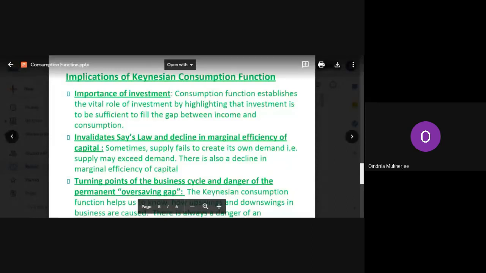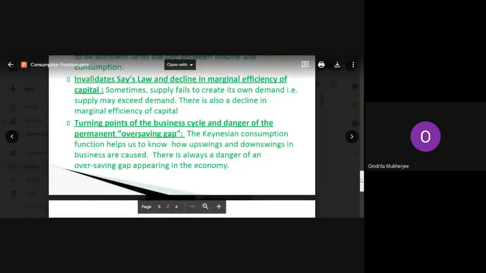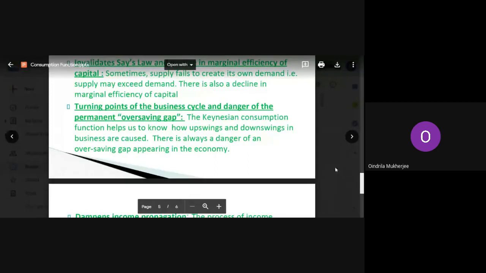So this is done by this consumption function. Then next is about the turning points of the business cycle and danger of the over saving gap. Through the consumption function, we come to know about the upswings and downswings, about the upward trends in business, about the downward trends in business. We can see the upward trends in economic activities. We can see the downward trends in economic activities much more in a better way when we learn about the consumption function. But there is always a danger which is created by over saving gap.